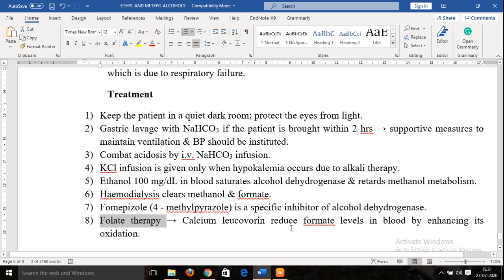It will help in the speedy metabolism of the formic acid which is generated, and we have seen that formic acid is generally responsible for most of the manifestations and the more severe effects. So we can promote the metabolism of this formic acid, and it will help in controlling the methanol poisoning.